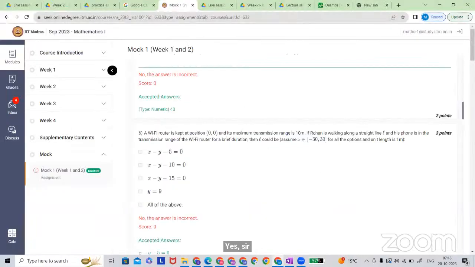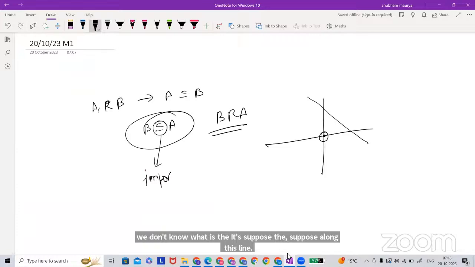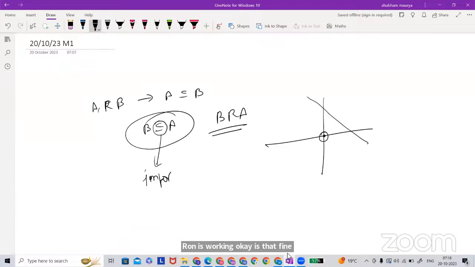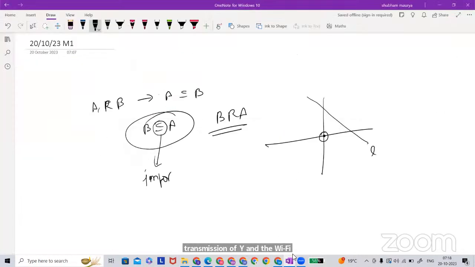Suppose Rohan is walking along this line, and the maximum range is 10 meter, so it would be within the 10 meter circle.